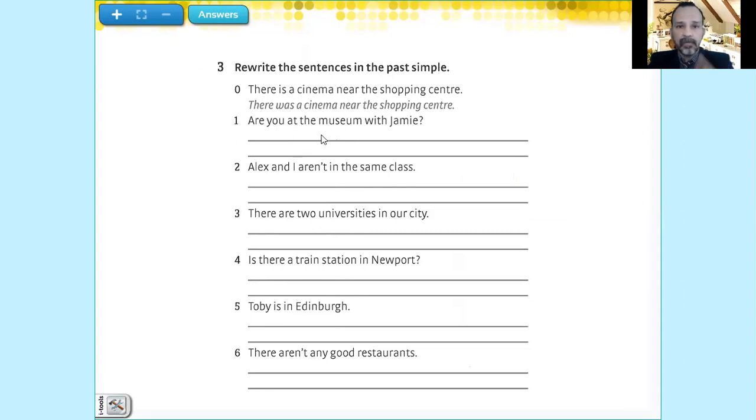Question: are you at the museum with Jamie? Remember, are is plural in present. What's the past tense of are? Yes, were. So you have to write, were you at the museum with Jamie? That's it. Remember, if it's is, you have to use was. If it's are, you have to use were. Very simple.